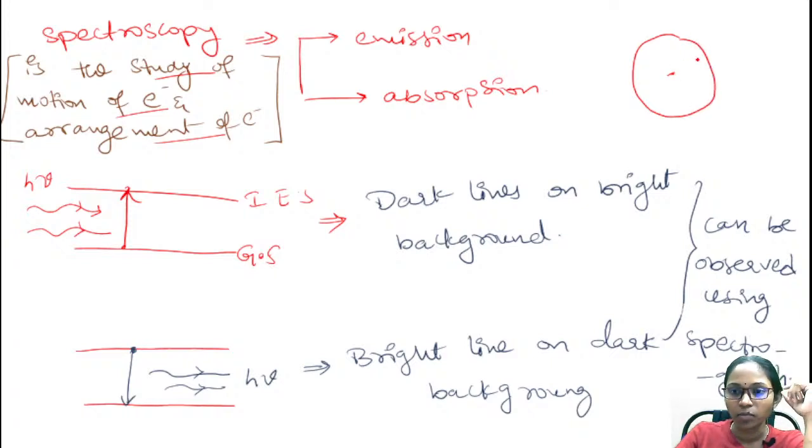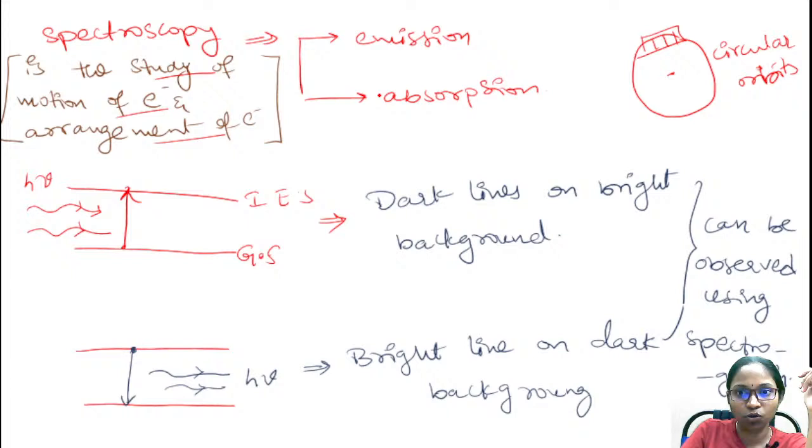For example, according to Bohr, electrons revolve around the nucleus in circular orbits, and we have different shells in each orbit. We will learn further. Coming to spectroscopy, it is of two types: emission spectroscopy and absorption spectroscopy.